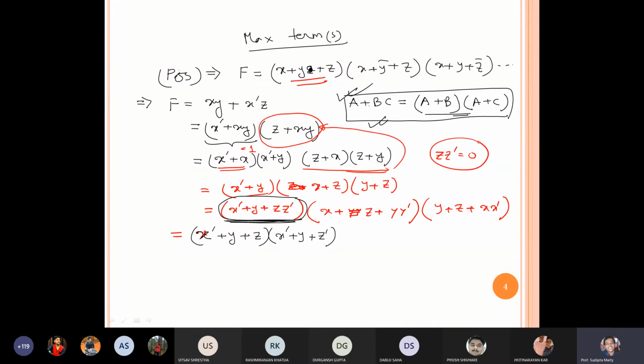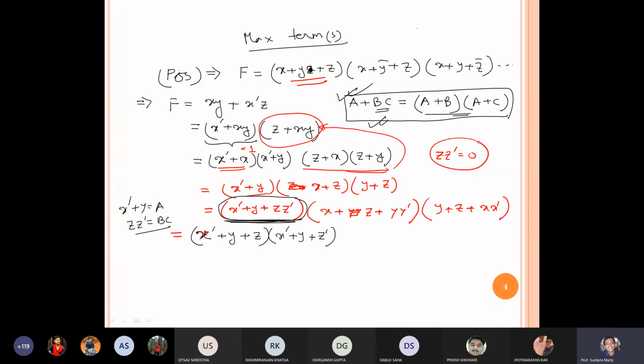If I have a plus bc in coupled form, then I can write a plus b then into a plus c. Here x prime is nothing but a, y is b, and z prime is nothing but c. Then can we write this term in this way? Okay, so I have applied this formula.